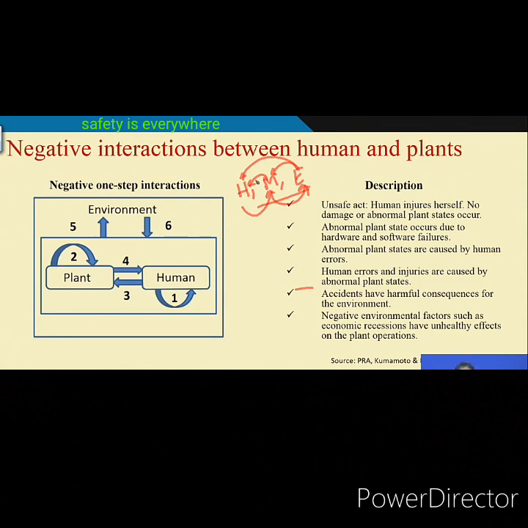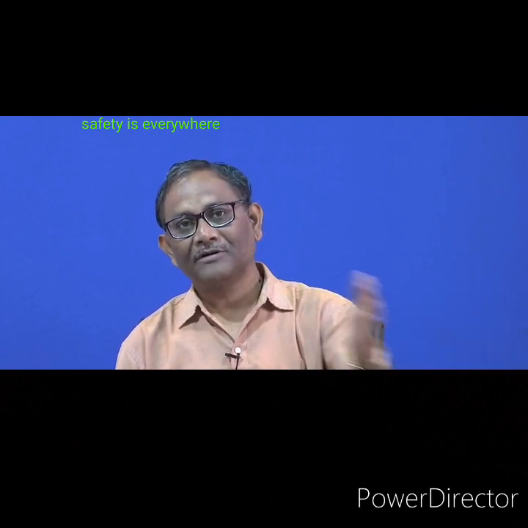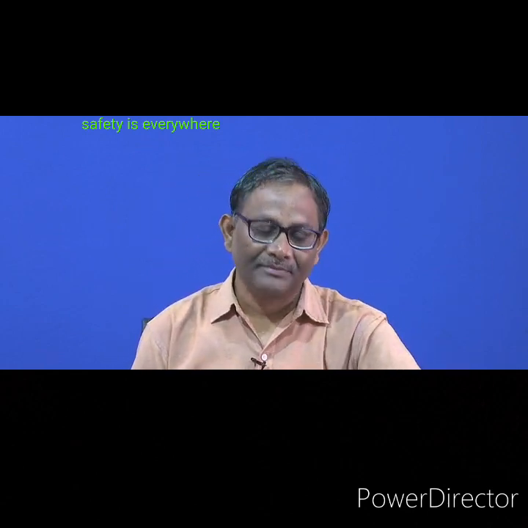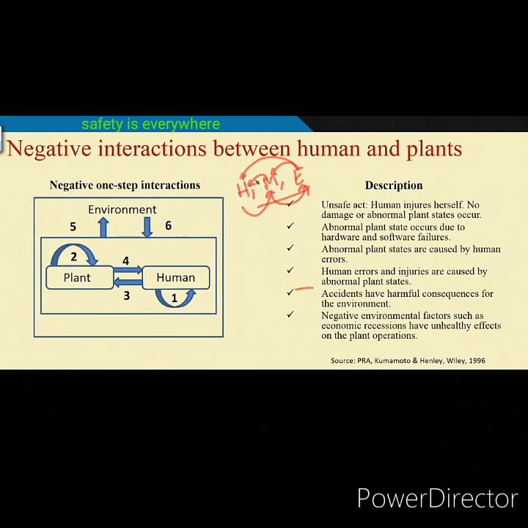Suppose a crane operator pushes a button where the load will be transferred from one place to another. That means interacting with the control, and this is a positive interaction. But inadvertently, if you push a separate button which is not transferring, maybe it is lifting the load further, which is undesirable, and maybe somebody will be hit, then it is a negative interaction. Similarly, the machine should display its status. If it displays wrongly, the operator may take wrong action.